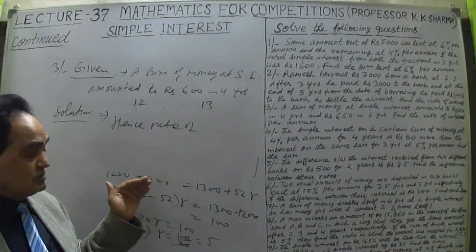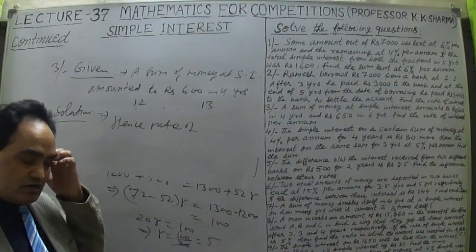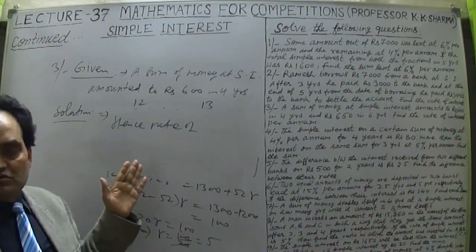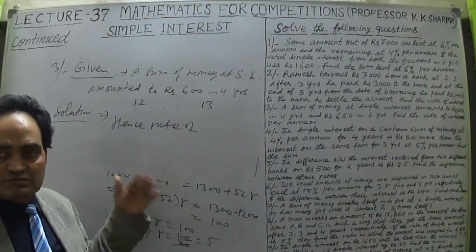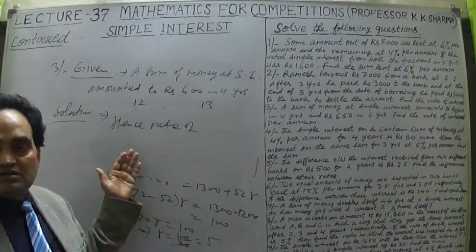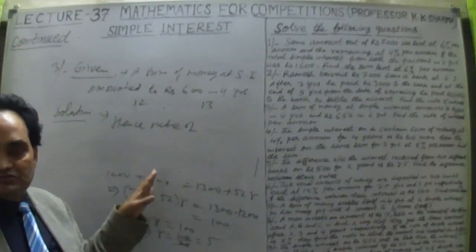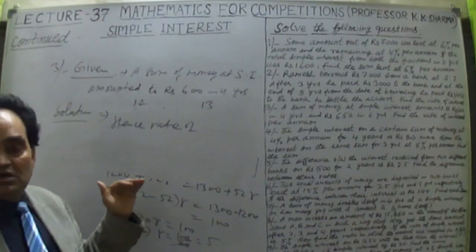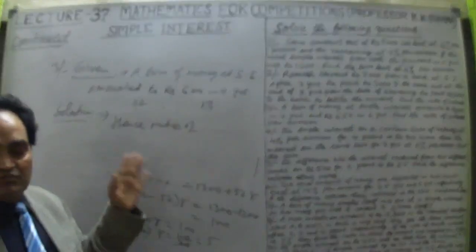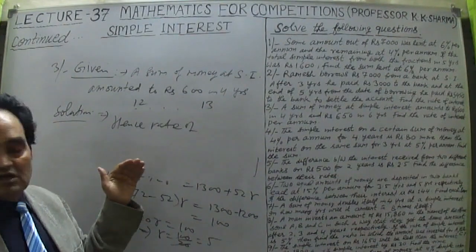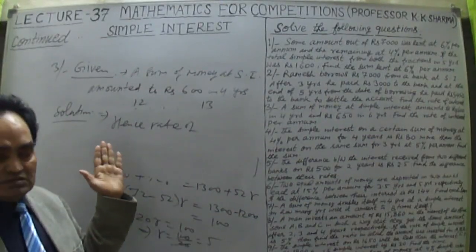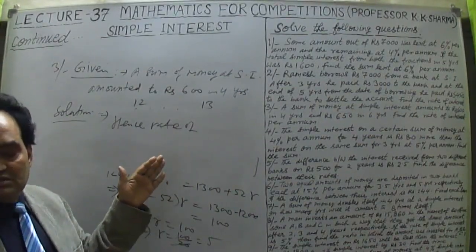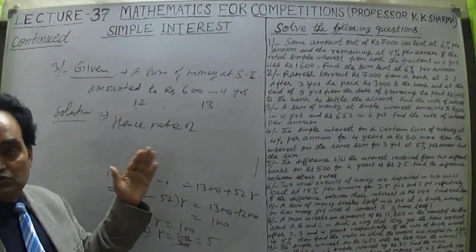6% into 6 years into R, rate of interest. Then we equated, because the value of principal in both the equations was the same. We equated 600 into 100 upon 100 plus 4R equal to 650 into 100 upon 100 plus 6R. Now when we equated, we just cancelled out 100, then 650 and 600. So the 0 of 600 is cancelled out.